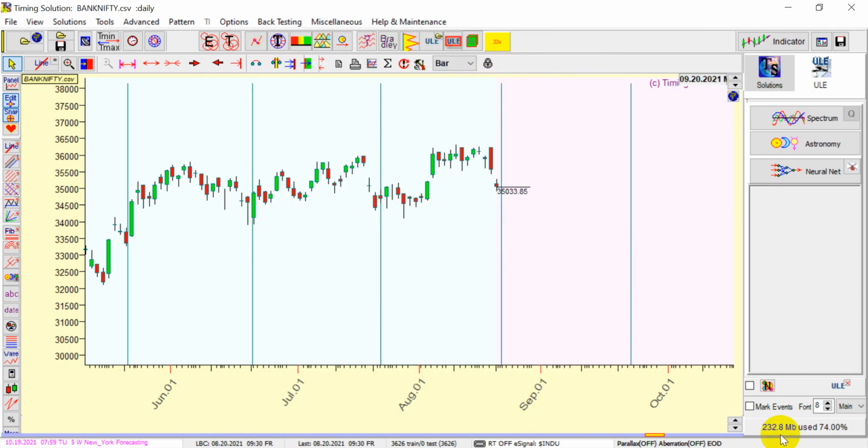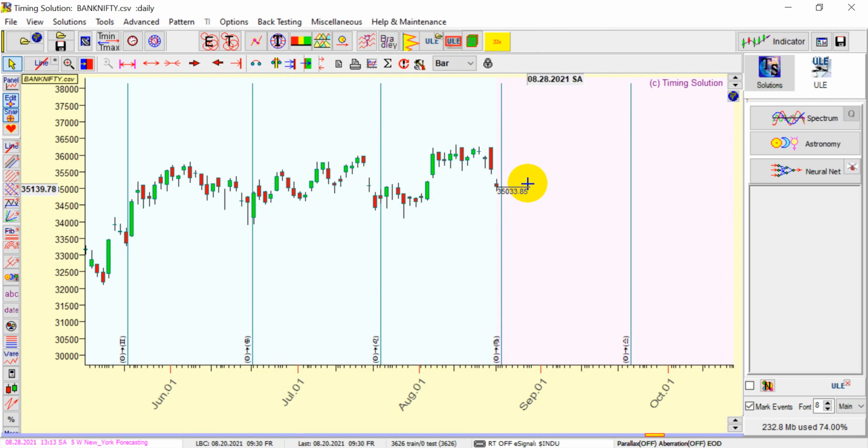You can see here. Let me mark the events. The sun is changing its zodiac here. See, whenever it happens, this happened here last time. It made a bottom, it made a bottom, another bottom. And today, let's see what happens. So today, anyways, the markets are going to open gap up.